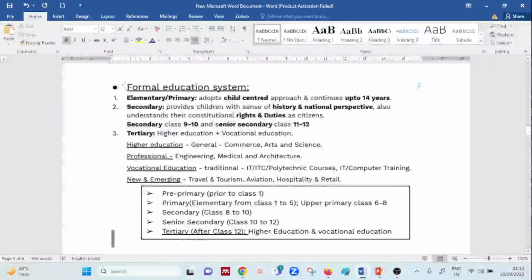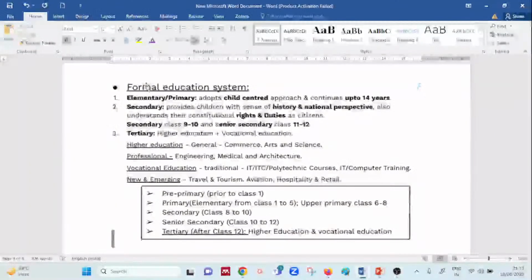So when we talk about primary education, it is child centric, and it is up to 14 years of age. Secondary education, which talks about the understanding level, and yes, it includes the class of 9th and 10th, as well as the senior secondary, where we have the class of 11th and 12th. And tertiary education, now this you have to keep in mind very well. Tertiary education is with respect to what? With respect to higher plus vocational education.